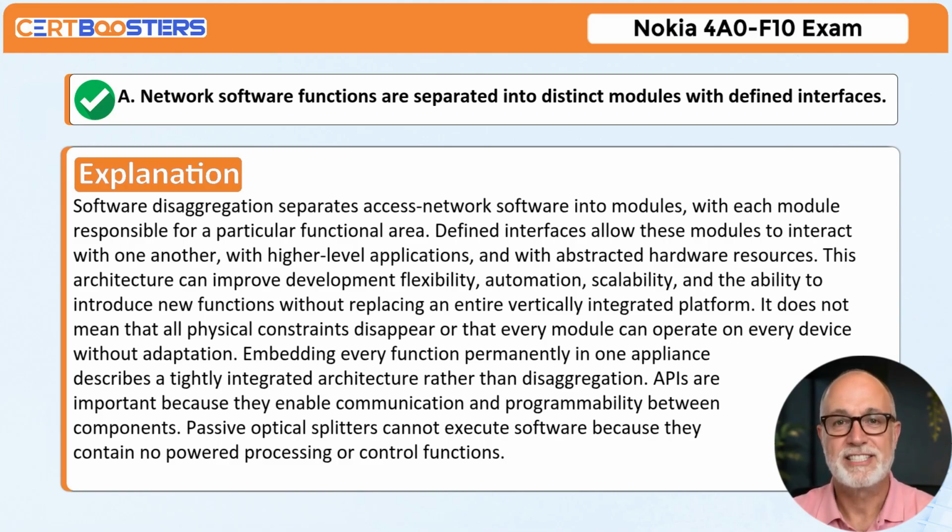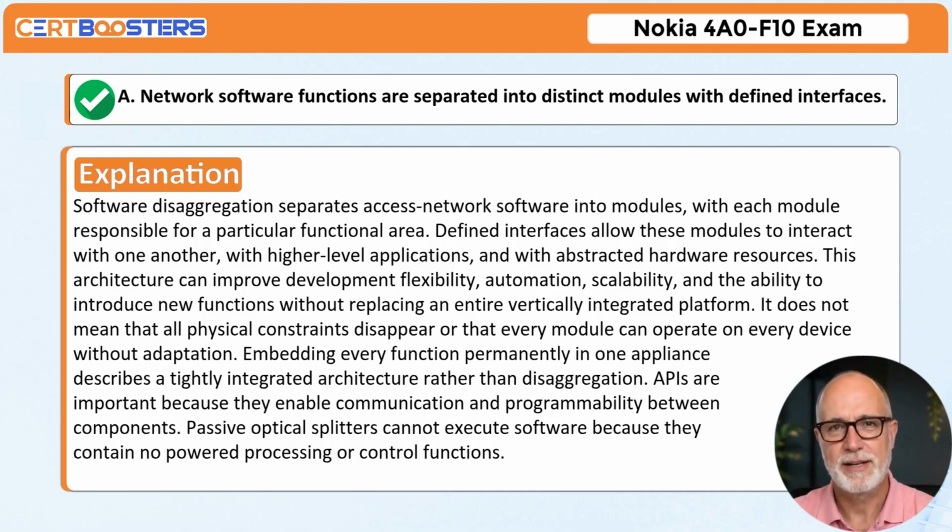Explanation: software disaggregation separates access network software into modules, with each module responsible for a particular functional area. Defined interfaces allow these modules to interact with one another, with higher-level applications, and with abstracted hardware resources. This architecture can improve development flexibility, automation, scalability, and the ability to introduce new functions without replacing an entire vertically integrated platform. It does not mean that all physical constraints disappear or that every module can operate on every device without adaptation.